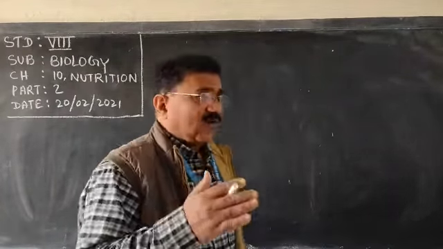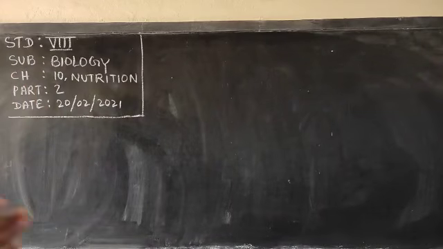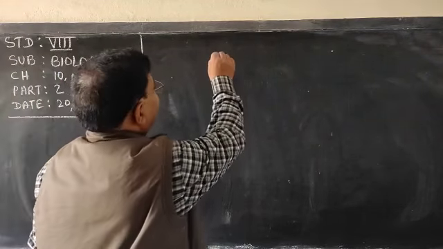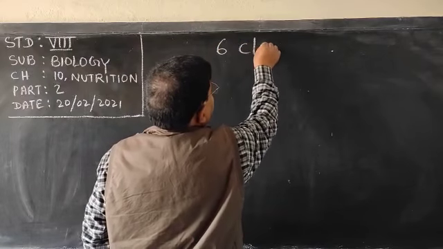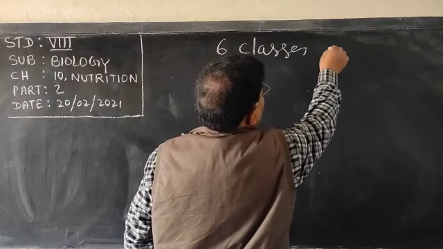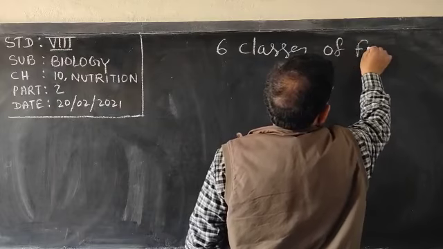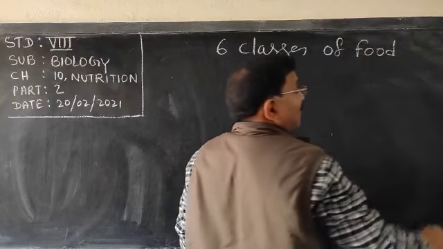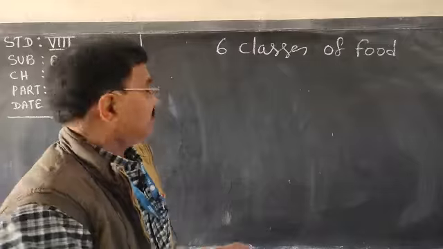Today we are going to discuss in detail about the food, and I have told that there are 6 classes of food. Do you know what those 6 classes are?